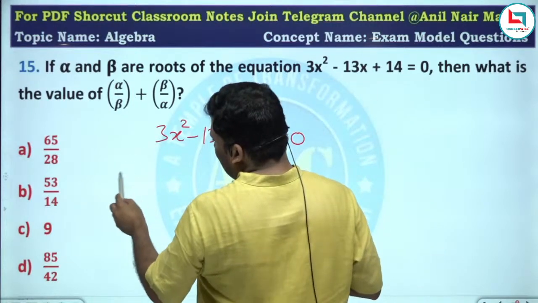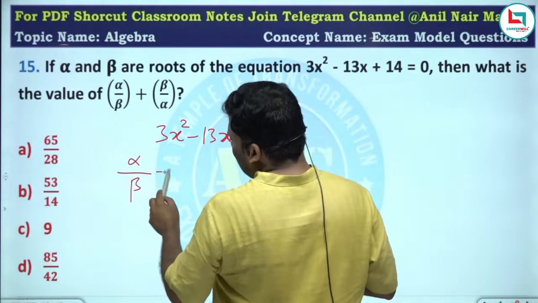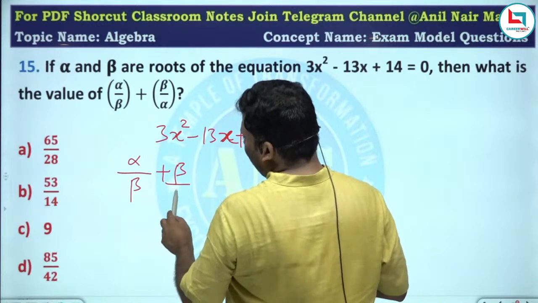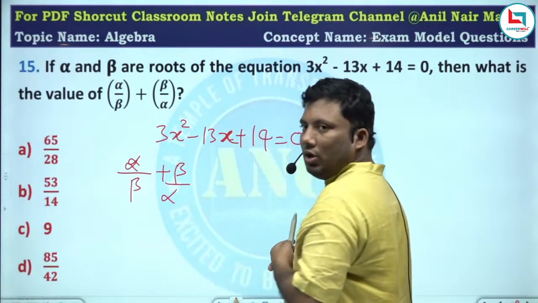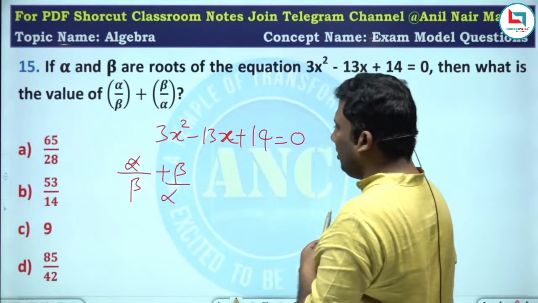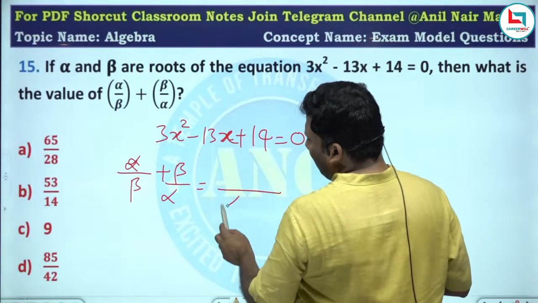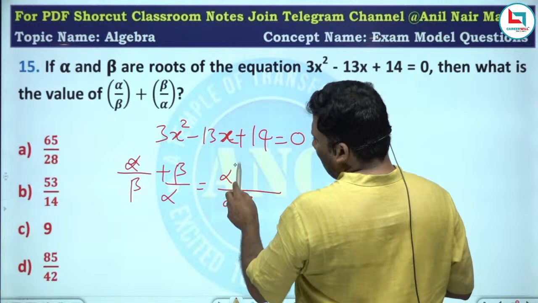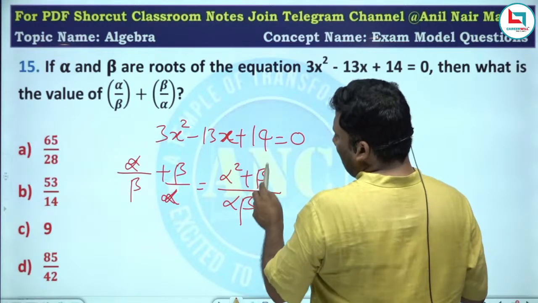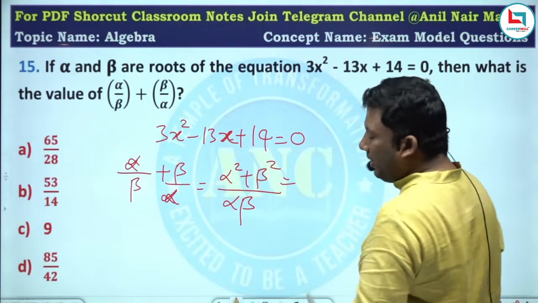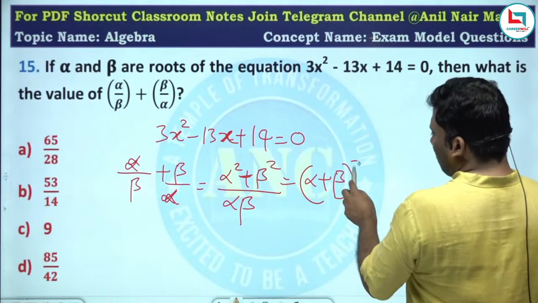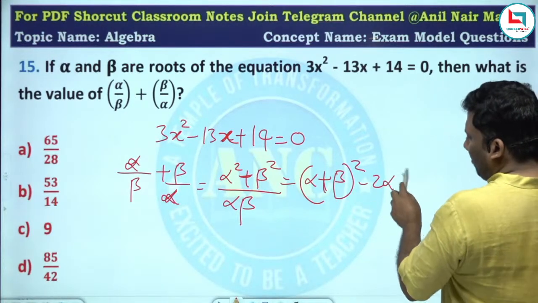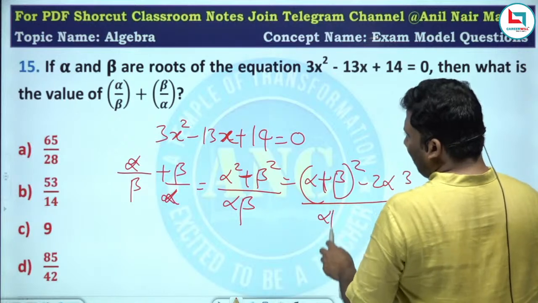He is asking alpha by beta plus beta by alpha. What is the value? If I take alpha beta common, this will be alpha square plus beta square. Alpha square plus beta square can be written as alpha plus beta whole square minus 2 alpha beta, by alpha beta.